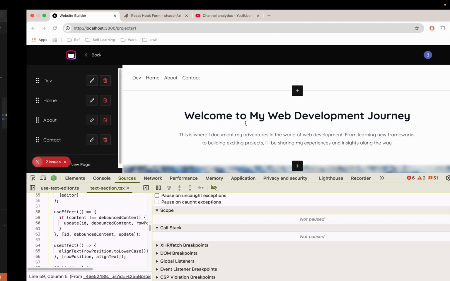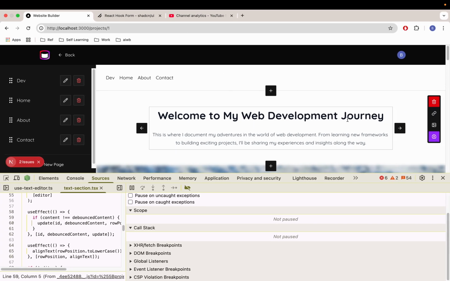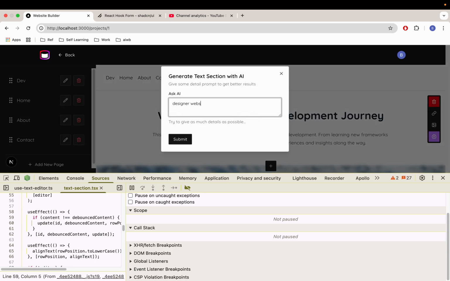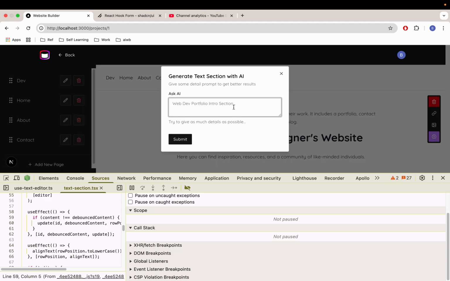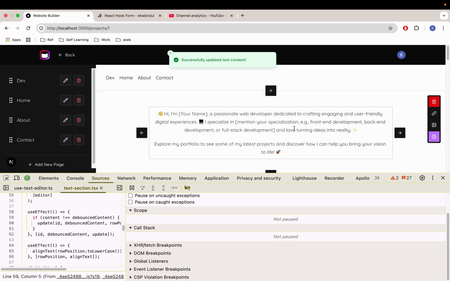Let me try, because a lot of re-rendering happened. Let me just refresh. I'm going to say designer website. Yeah, only one time update. And then this one changed it. So I think multiple re-rendering caused this issue. Since we're using the useEffect hook, we need to be a little bit careful. So web dev portfolio intro section with the emojis. Yeah, it changes. Update. Awesome.